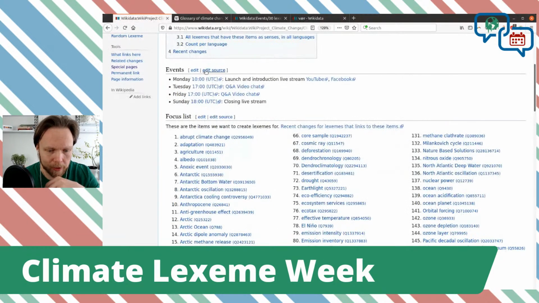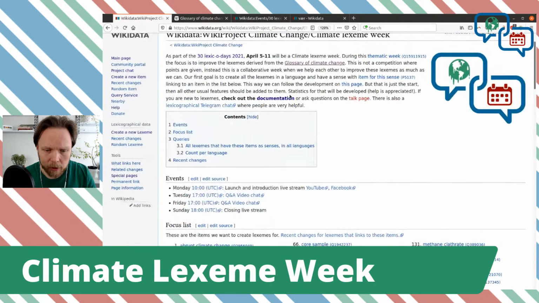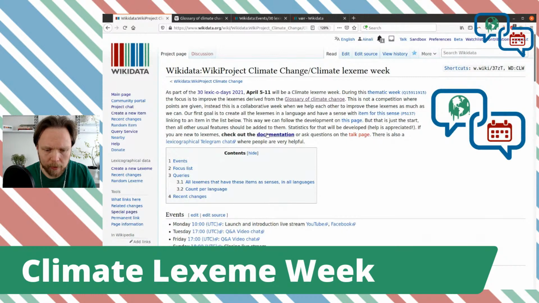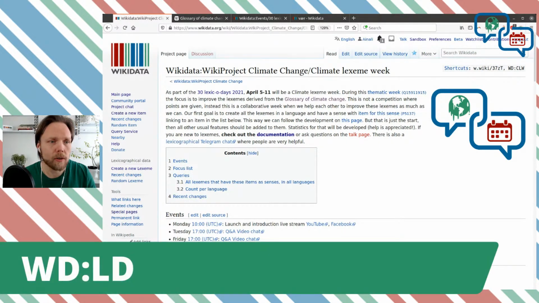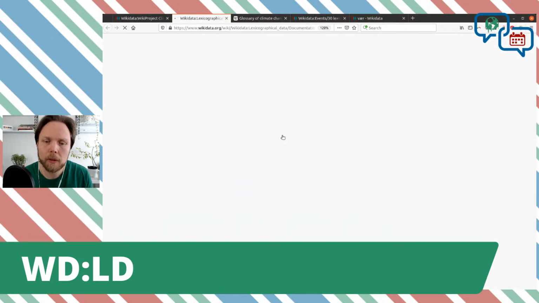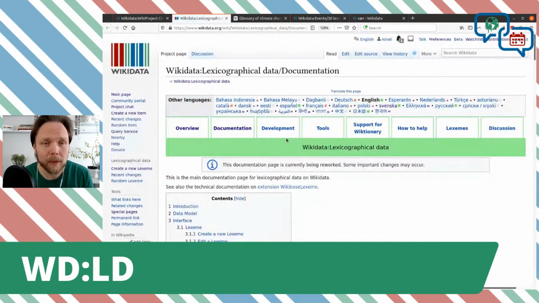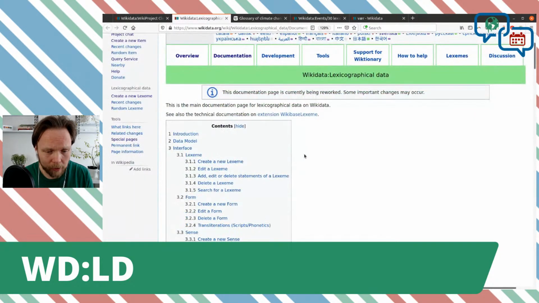So how do we do that? There's a lot of documentation, and I've linked to it from this page. Check out the documentation. And the short link is also just wd:/ld, which will take you to the lexicographical data main page. And from there, you will find the documentation. So I'll just click through here and show you how it looks, because there are a few things worth noting that could be very helpful.